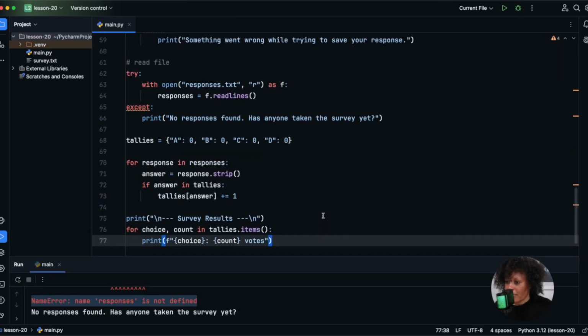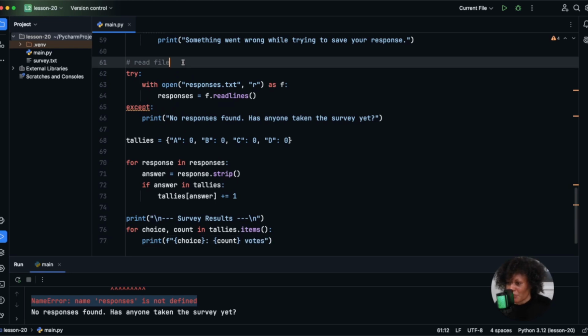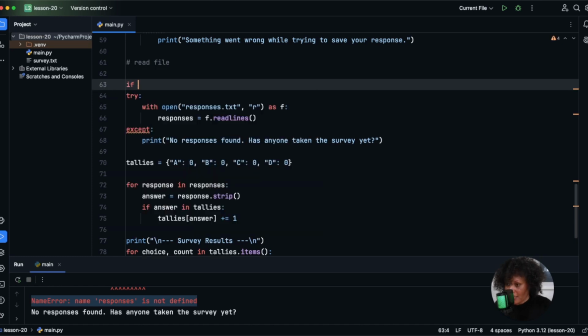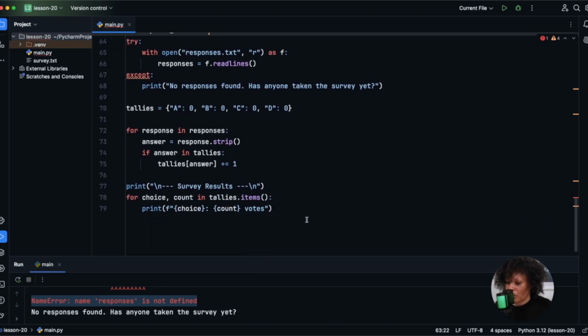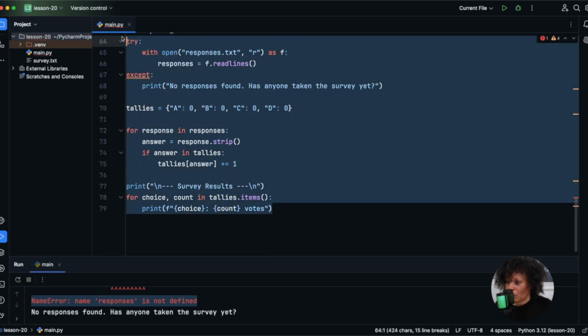Okay, so here's what we can do: before we go and look to see if we have some responses, we'll do a check, all right, we'll check if response is recorded, which is going to evaluate to either true or false. If it's true, then we run all this code, okay, where we display the results.